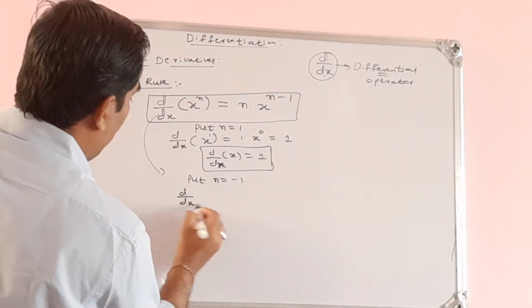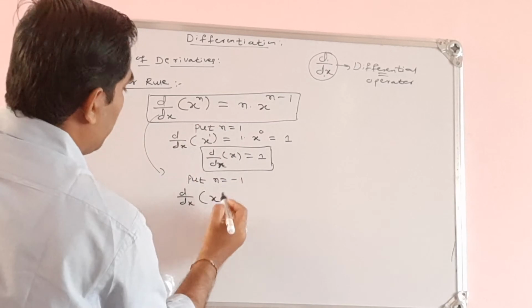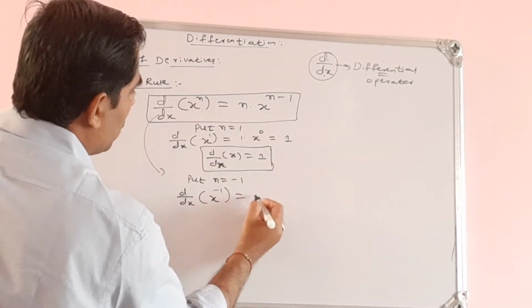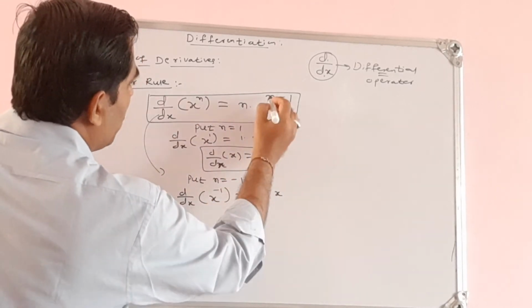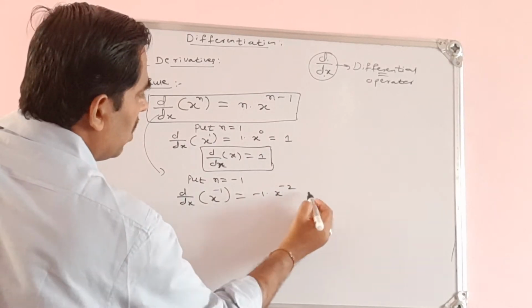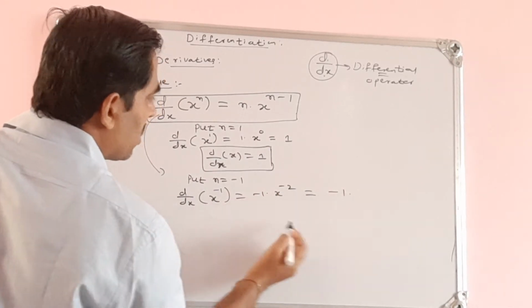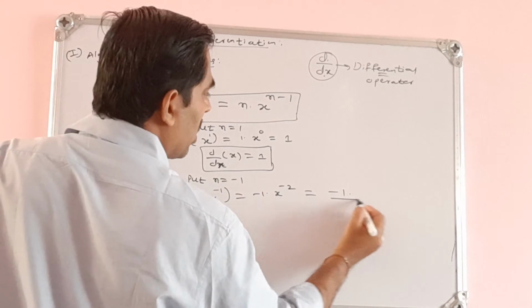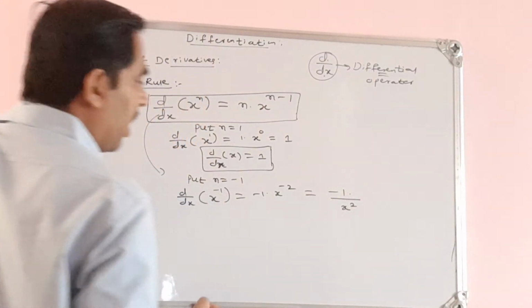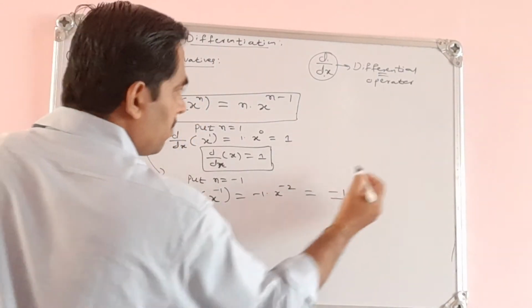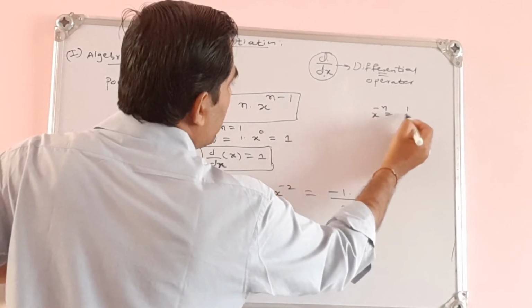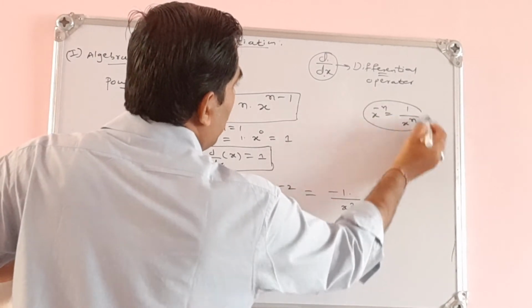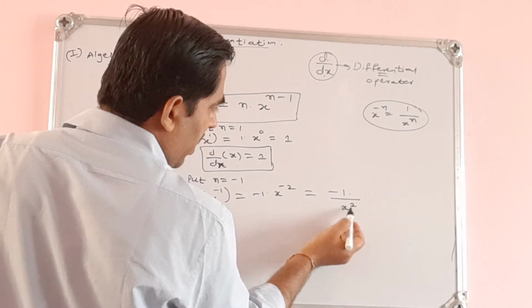See, derivative of x to the power of, I replace n by minus 1. So this is minus 1 into x to the power of minus 1 minus 1, that will be minus 2. So I will write minus 1 as it is. See, x to the power of minus 2 means that comes to the denominator, I can write it as x square. So x to the power of minus n means 1 by x to the power of n. Therefore, I can write x to the power of minus 2 as 1 by x square.